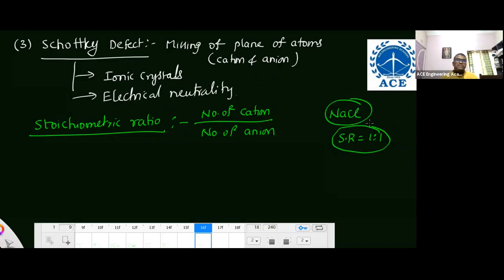Now, my question is, by creating Frenkel defect and Schottky defect, is the stoichiometric ratio going to change or not? I am saying it's not going to change, because atoms are missing from the original place, but they are there in interstitial spaces somewhere else within the structure. Take a 1 mm cube block of salt. There are so many Schottky or Frenkel defects, meaning atoms are misplaced, not in the original position, but they are present. So even by creating Frenkel or Schottky defects, the stoichiometric ratio does not change. Stoichiometric ratio means number of cations by number of anions.